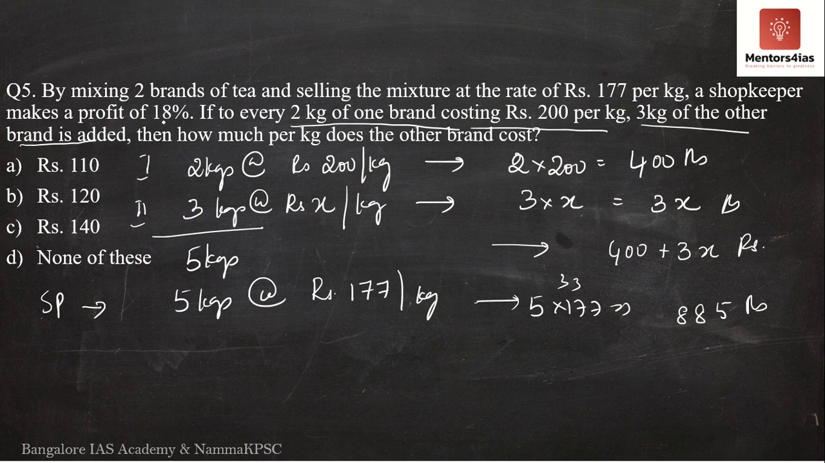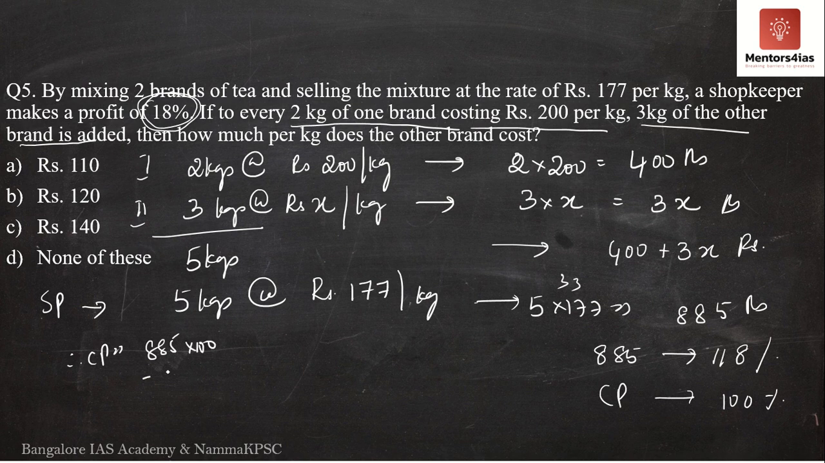This selling price is with a profit margin of 18%. Meaning what? 885 rupees is equal to 118%, whereas the cost price will be equal to 100%. Clear? So, cost price will be what? Cost price is nothing but 885 into 100 divided by 118.